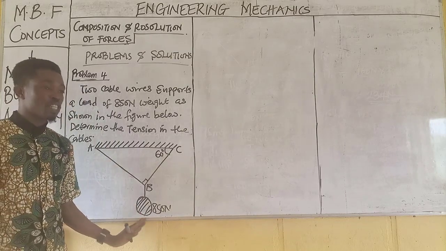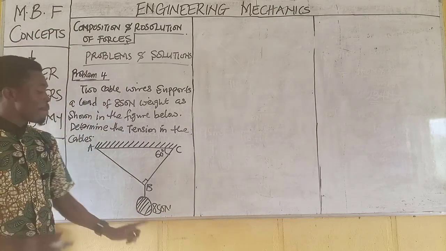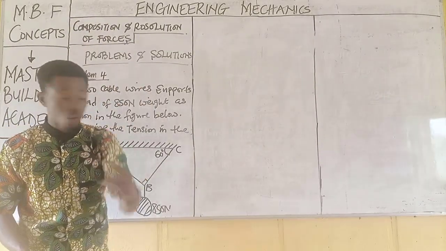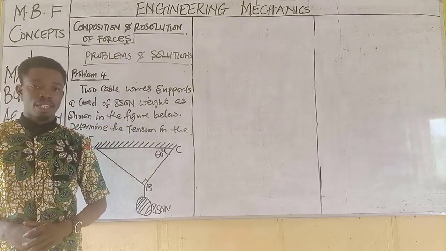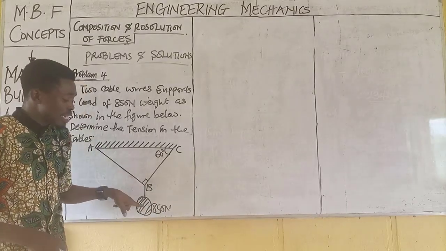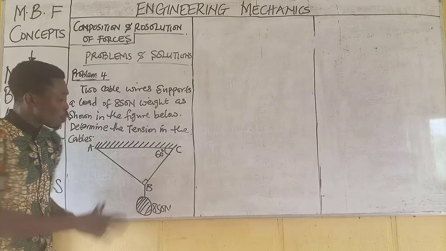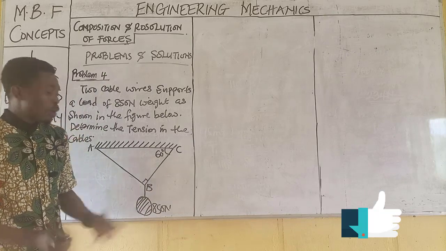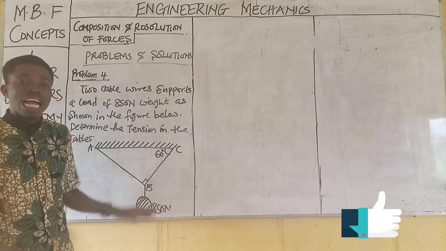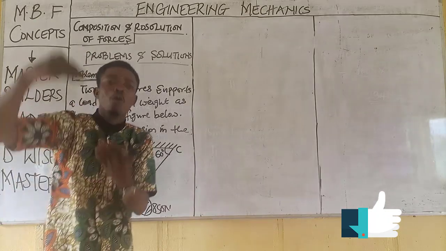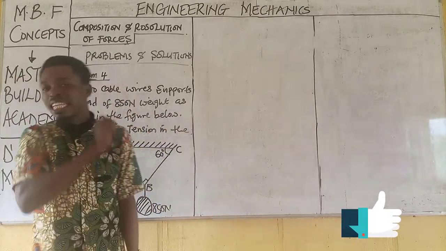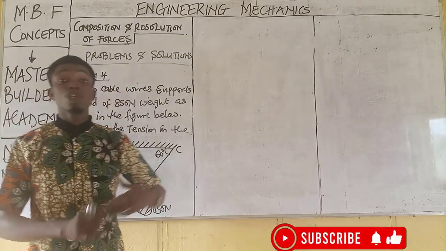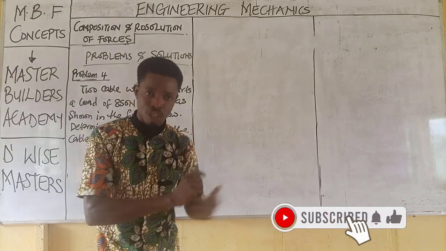This is the weight that is being suspended above the ground level. Remember that for this object to remain at rest at a certain height above the ground level, these cables must be doing something. There must be a response from them for this load to be at equilibrium. So we are looking for the capacity, or the strength, of the cables that is able to suspend this load of 850 Newton at a height above the ground level, even when the load is being influenced by the gravitational force. Remember, every object that is suspended above the ground level is always being affected by the gravitational force.